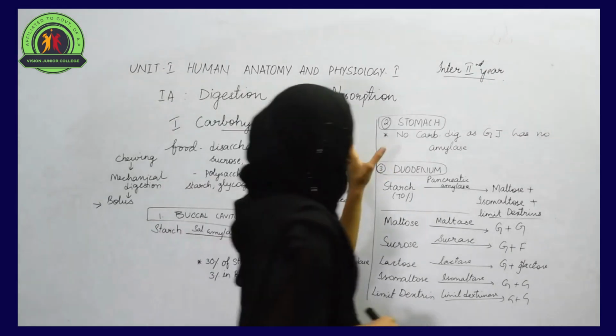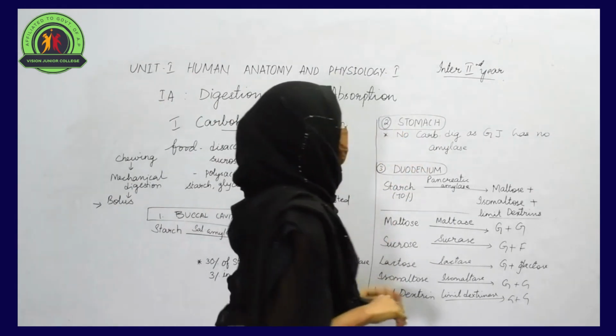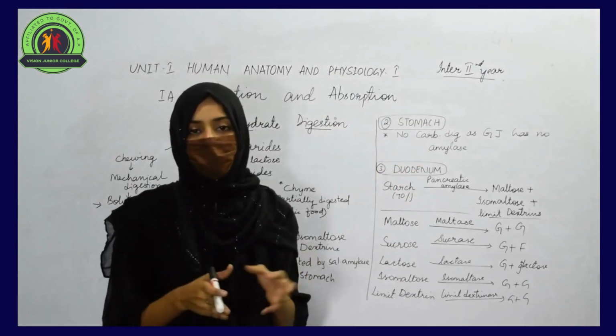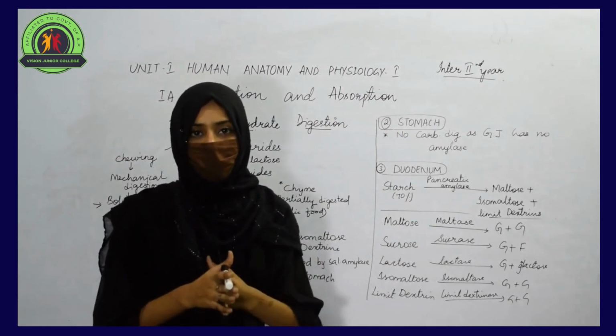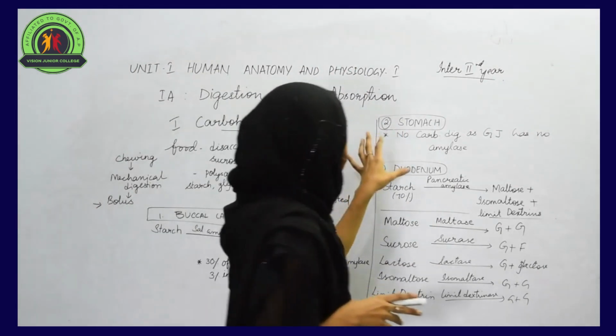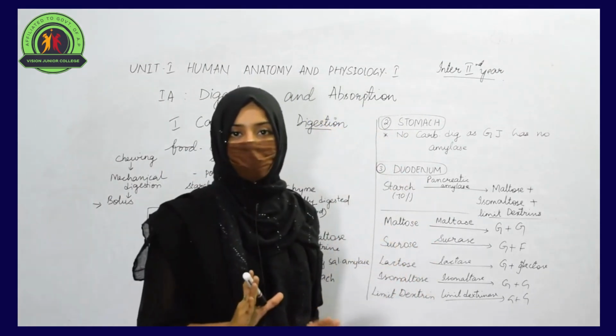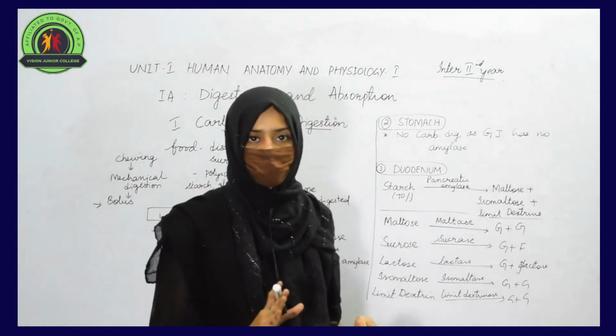Now let us move to the next part, that is the stomach. After the digestion of starch by salivary amylase, when it reaches the stomach, no carbohydrate-digesting enzymes are present in the gastric juices.